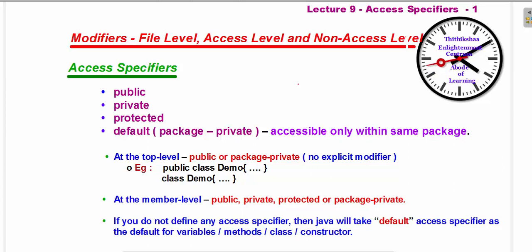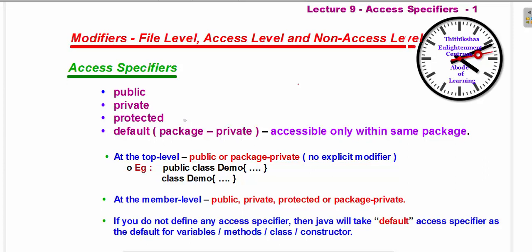Welcome to the ninth session. In this session, we are going to discuss the access specifiers or access modifiers in Java. There are four access specifiers available in Java. They are public, private, protected, and the last one is default, nothing but the package private.